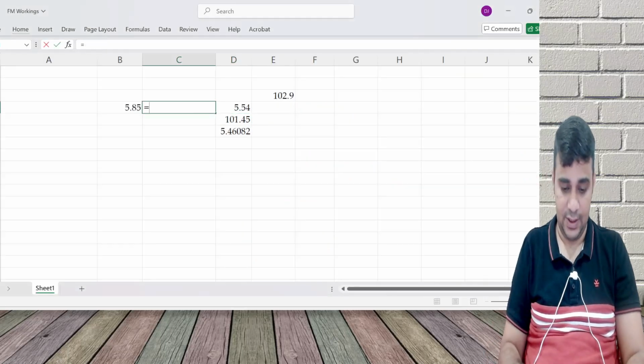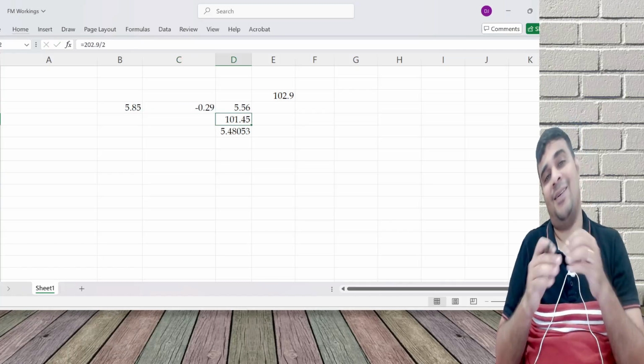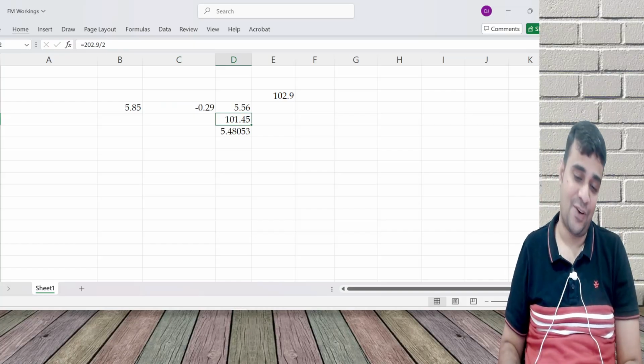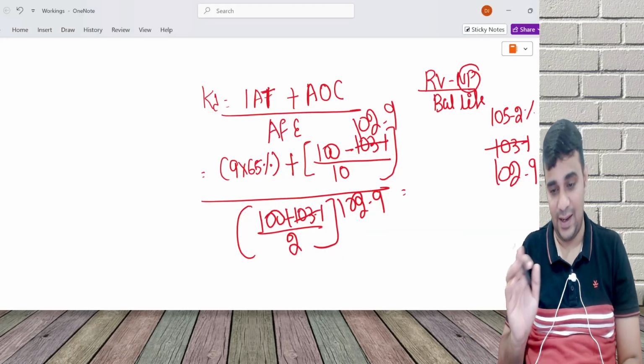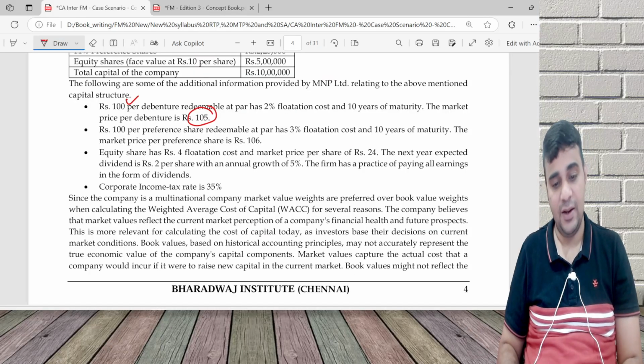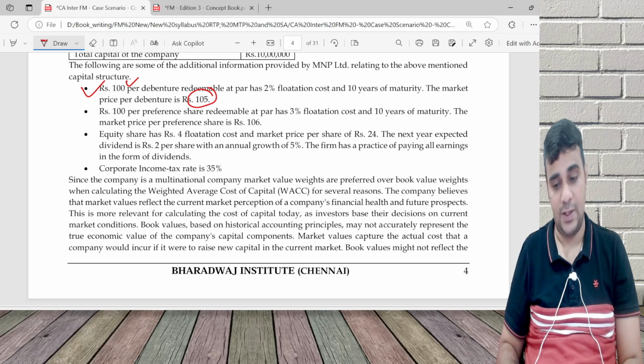Let me do the calculation properly. 100 minus 102.9, 2.9 by 10. Finally I've got the right answer, 5.48. Sorry about the calculation errors. I don't have a calculator with me right now, so in a hurry I've made some mistakes. 5.48% cost of debt is done, which is what the option is suggesting.